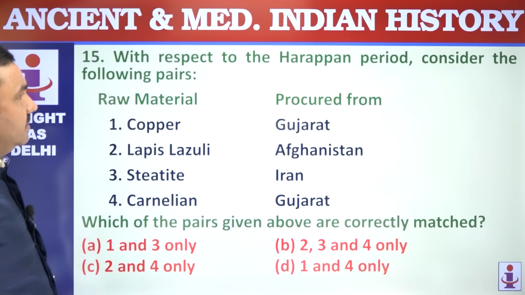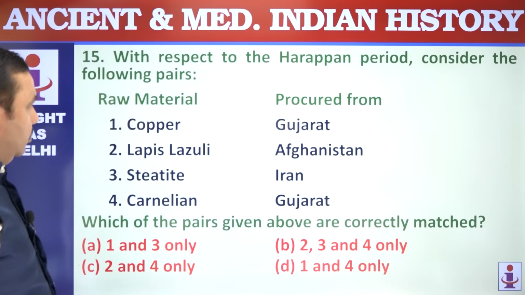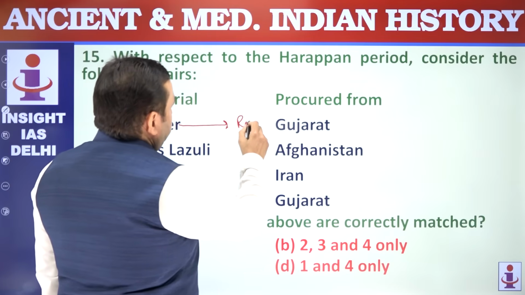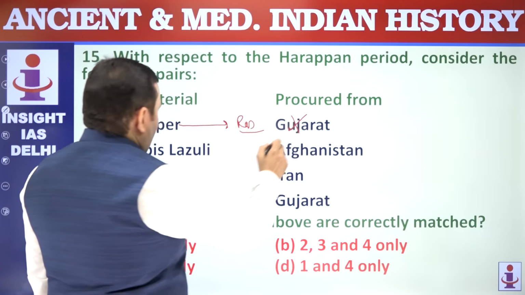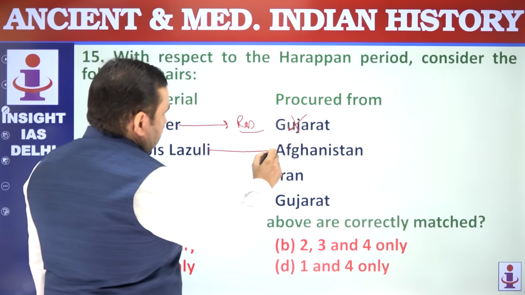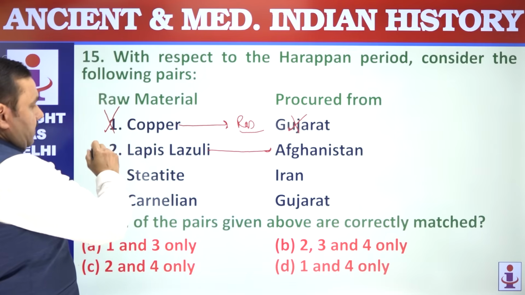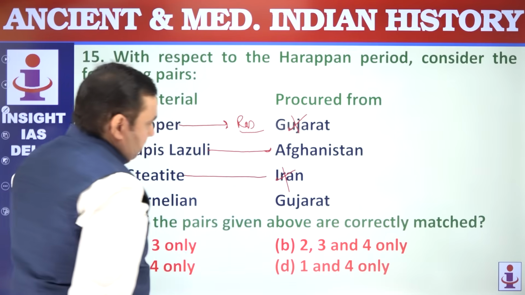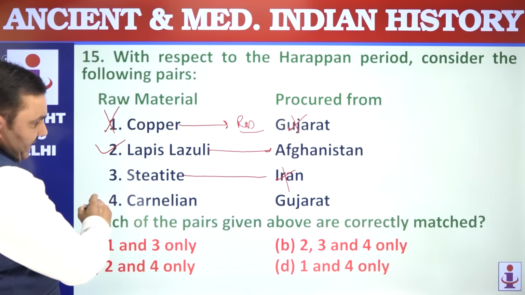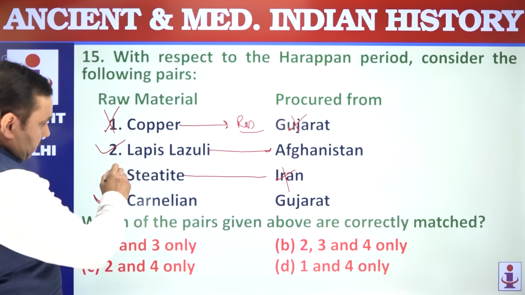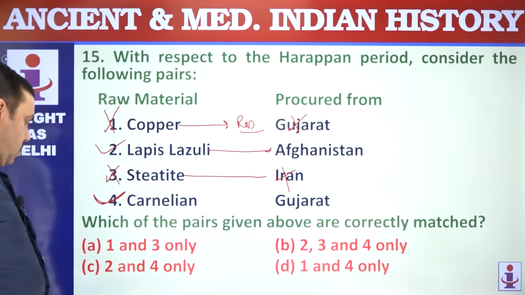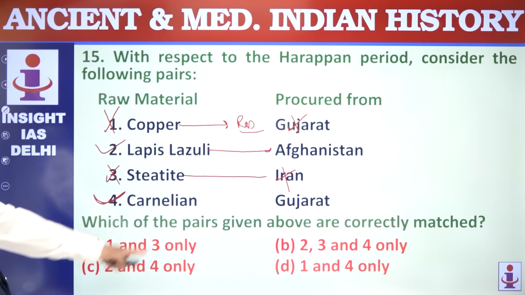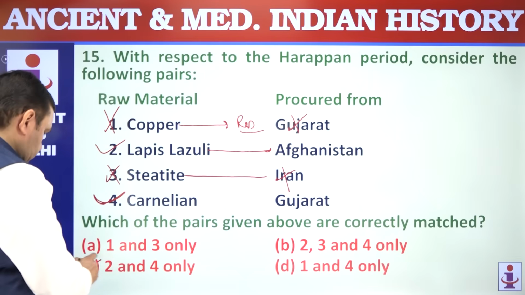15 number, with respect to the Harappan period, consider following statements. Raw material copper was procured from Rajasthan, Khetri mines, not Gujarat. Lapis lazuli from Badakhshan, Afghanistan, that is correct. Steatite, not from Iran, from central India, from Rajasthan. Carnelian from Gujarat. So 2 and 4 are correct, 1 and 3 are wrong. Correctly matched: 2 and 4.